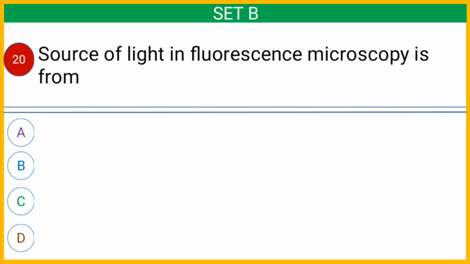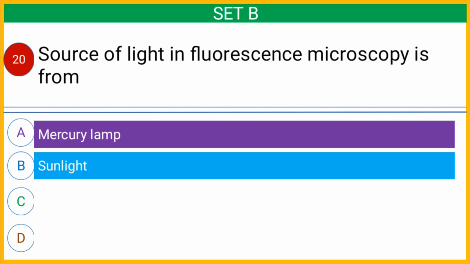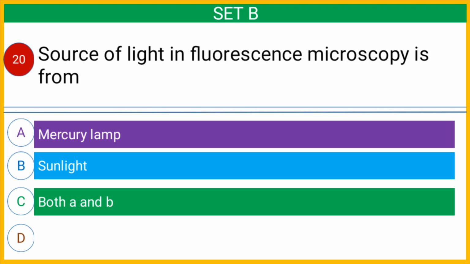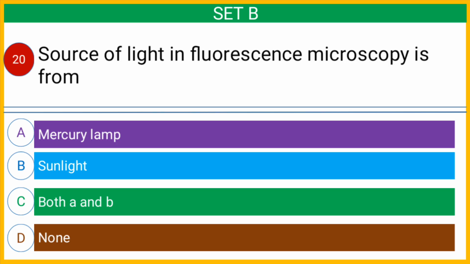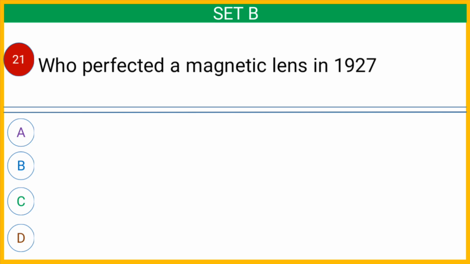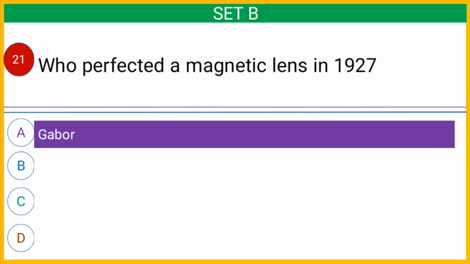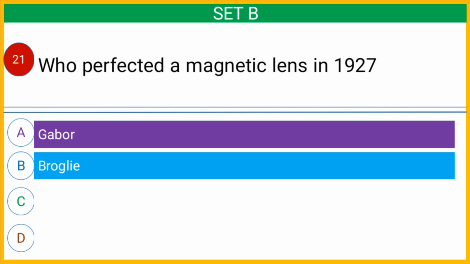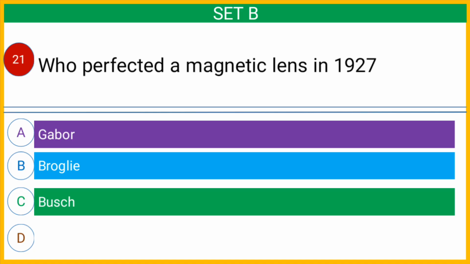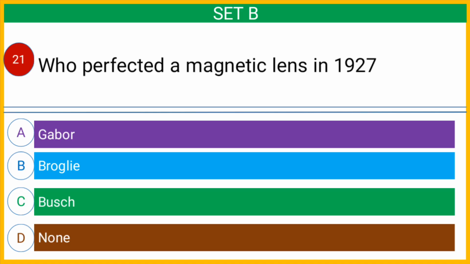Question number 20. Source of light in fluorescence microscopy is from option A mercury lamp, option B sunlight, option C both A and B, or option D none. And the correct answer is option A mercury lamp. Question number 21. Who perfected a magnetic lens in 1927? Option A Gabor, option B Broglie, option C Bush, or option D none. And the correct answer is option A Gabor.